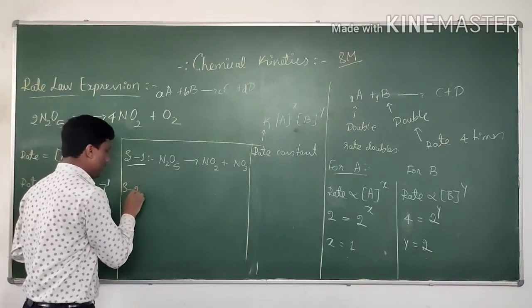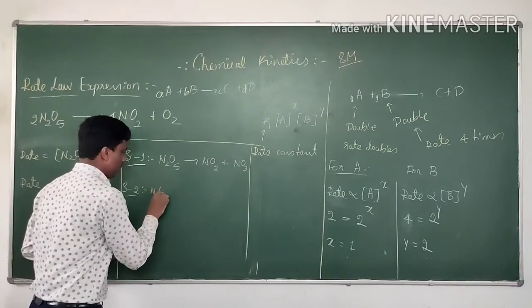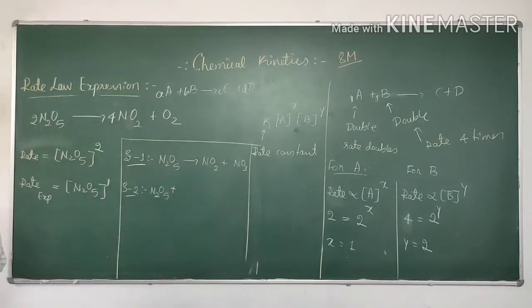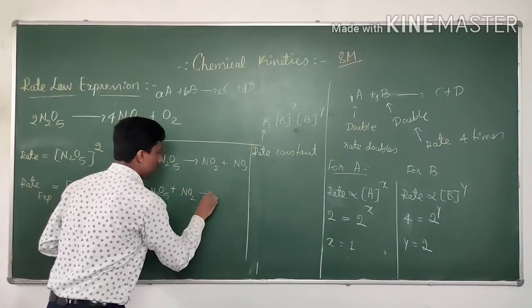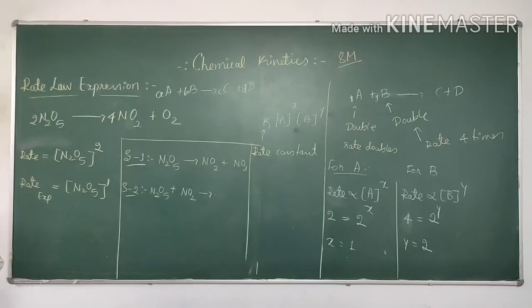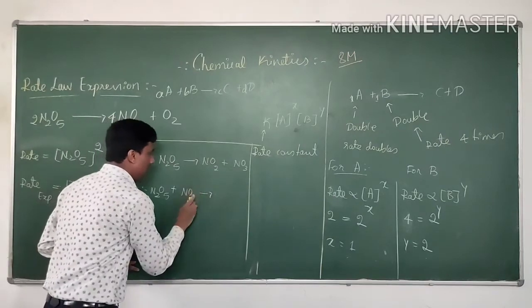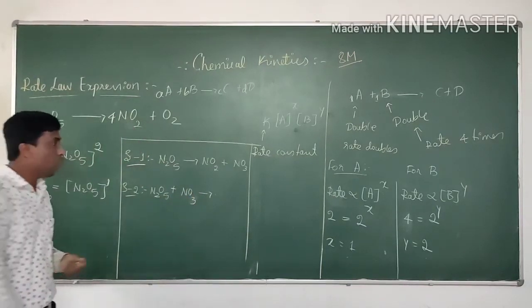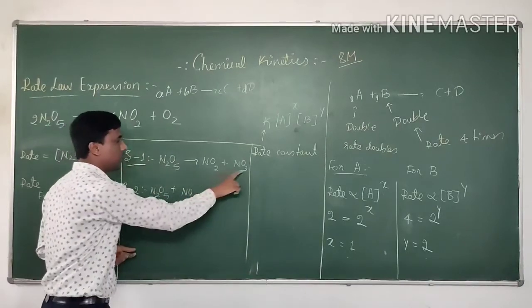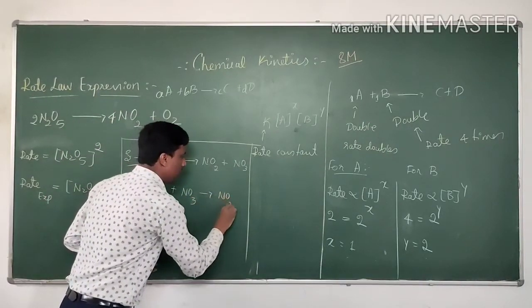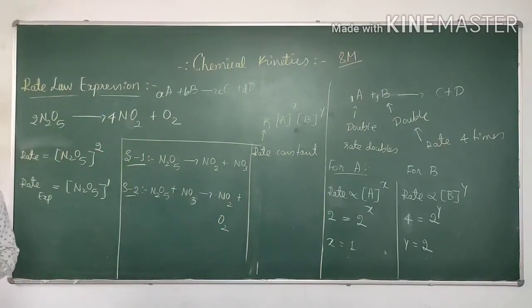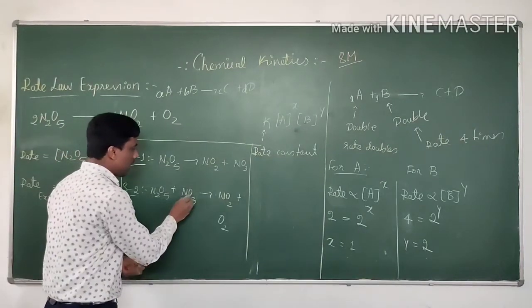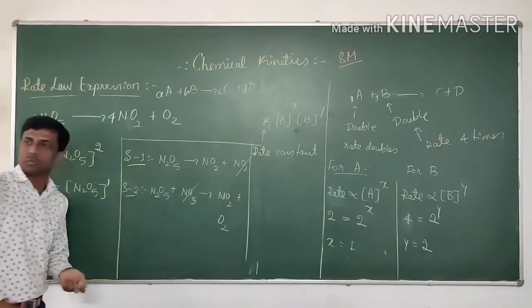In step number 2, one more N2O5 reacts with this NO3. Then you will get NO2 plus oxygen. See here, this NO3 gets cancelled. Why?